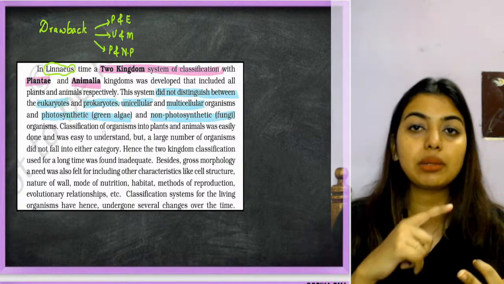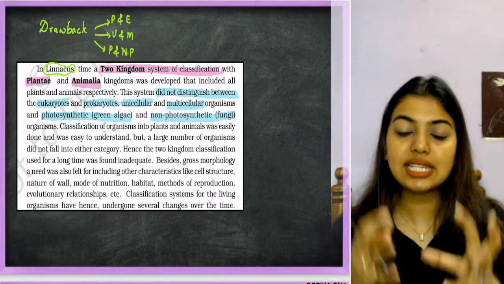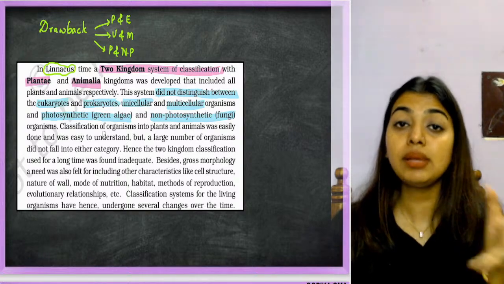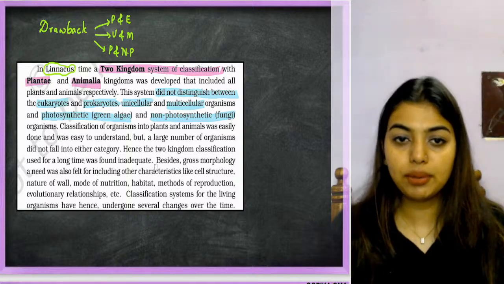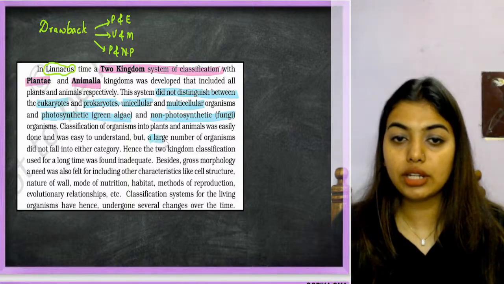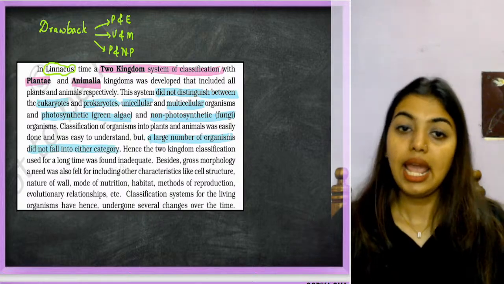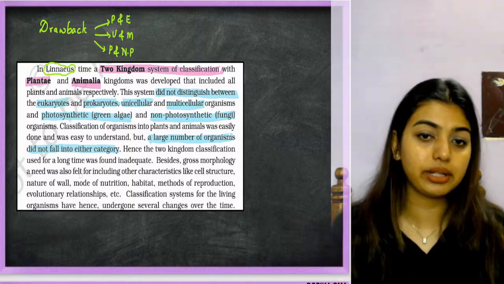What about the pinks? What about the reds? What about the beige? They will not belong anywhere. Like that same thing, when they categorized plants and animals, it was such a broad spectrum that so many things did not even fall into it. So that was one problem. A large number of organisms did not fall into either category. Hence, the two kingdom classification used for a long time was found inadequate.